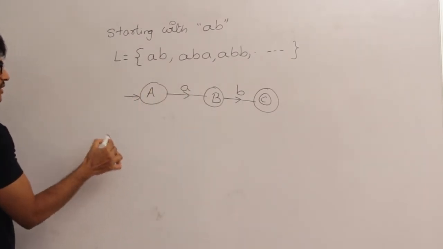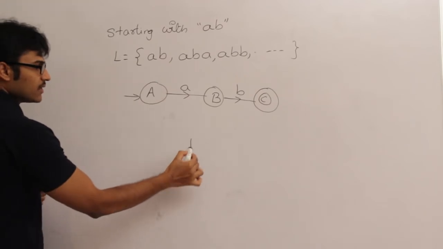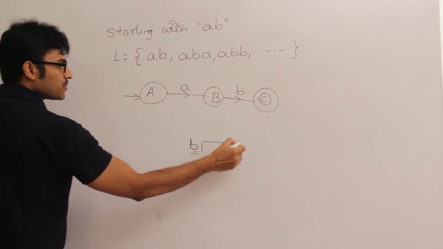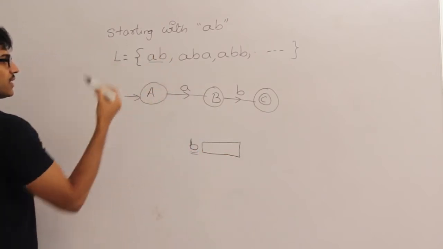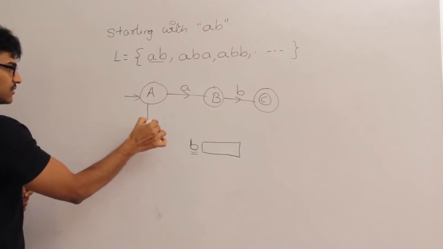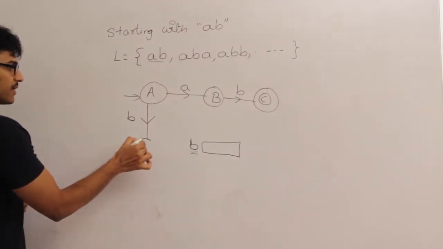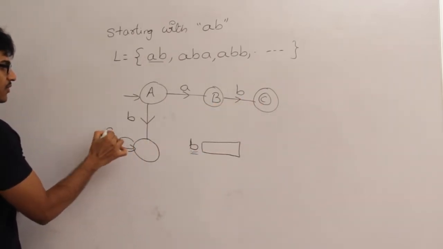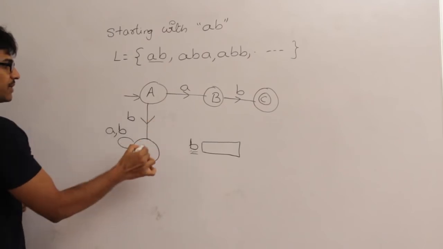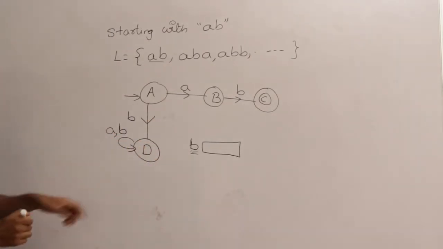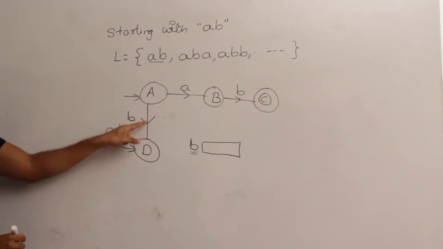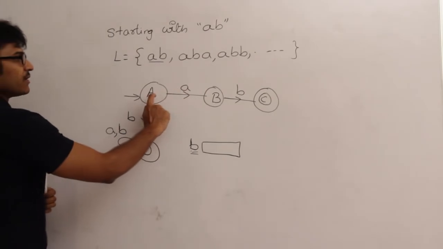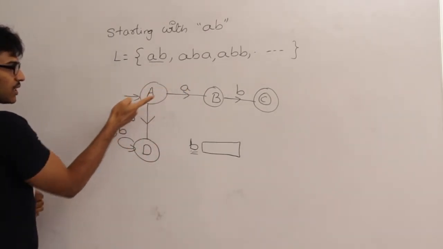What happens if the string begins with B? If a string is beginning with B, whatever comes after that, it is never going to begin with AB. Therefore, if a string is going to begin with B, I am never going to take it to the final state. Whatever happens after B, I don't care. I will keep it in the dead state. So this state is going to act as a dead state. Why? Because if a string is going to begin with B, it will never begin with AB. Fine. State A is complete. Why? For A, we have shown on small a and small b.